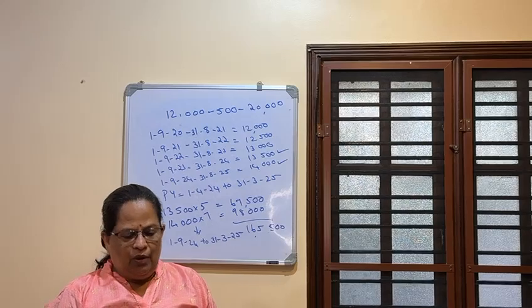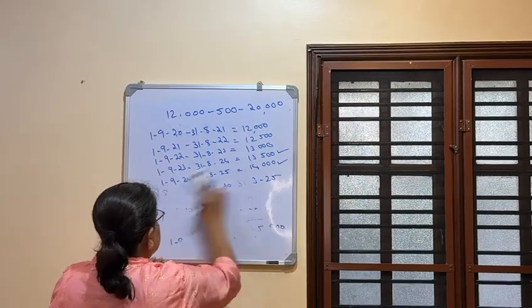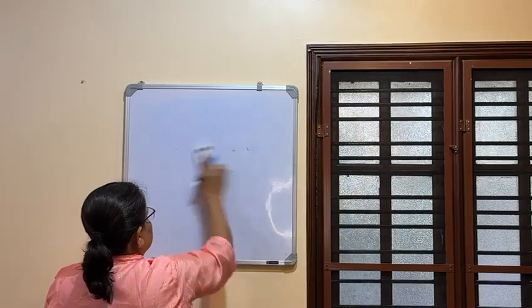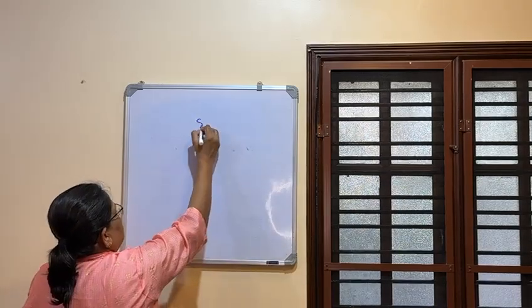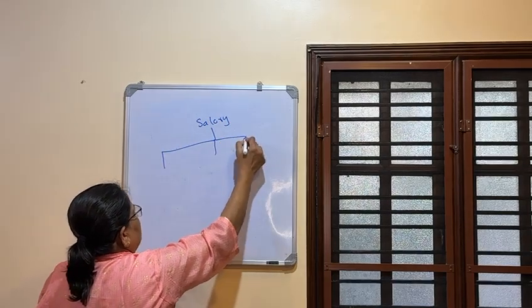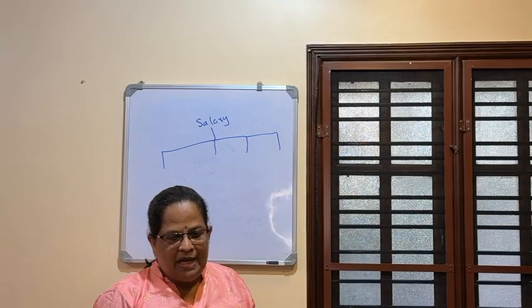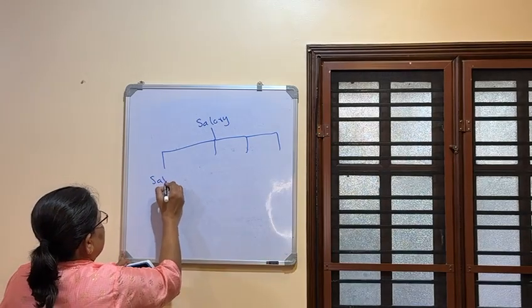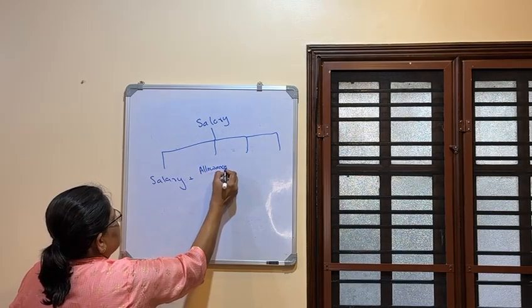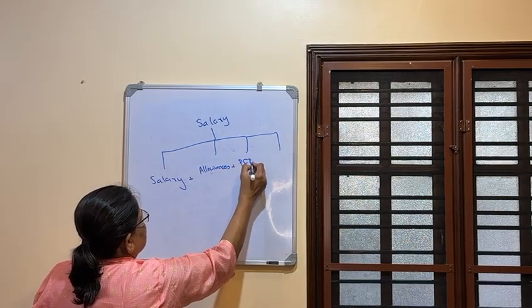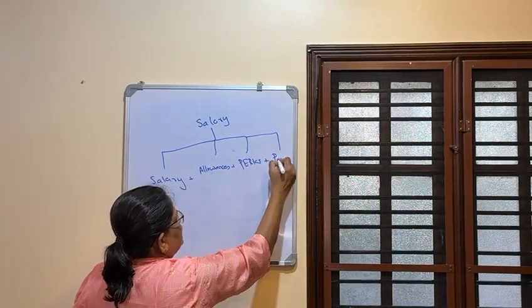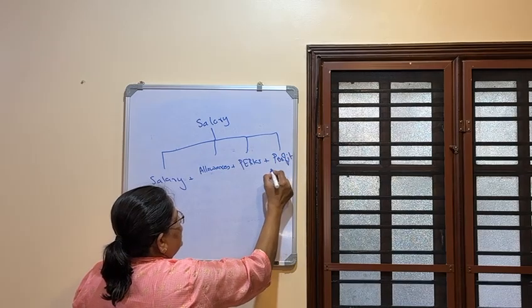Now salary income computation, one chart. Just this will explain how we can calculate the salary. See, computation of salary includes 4 components. 1, 2, 3, 4. So first is salary. Salary components are included. Allowances are included. Allowances plus perquisites, we write as perks, plus profit in lieu of salary.